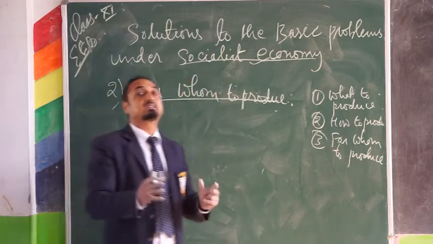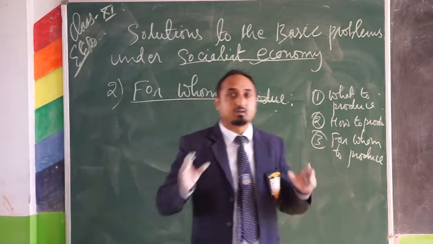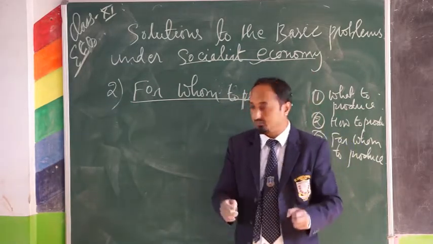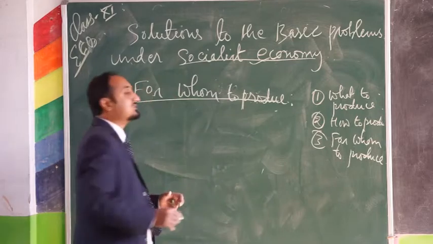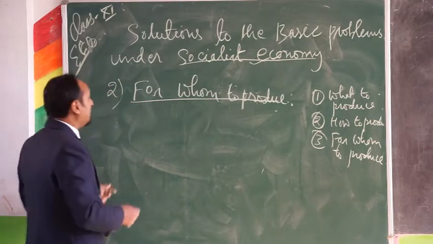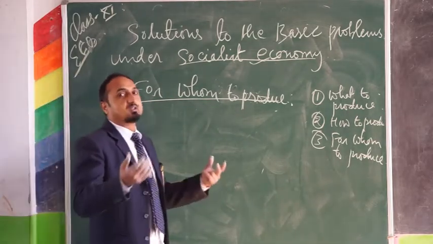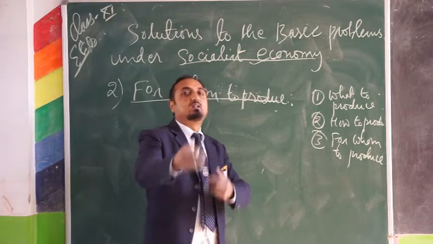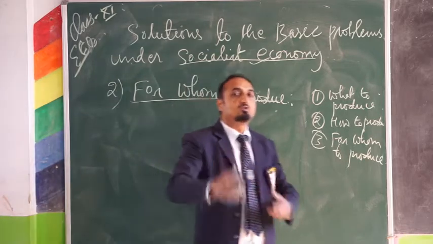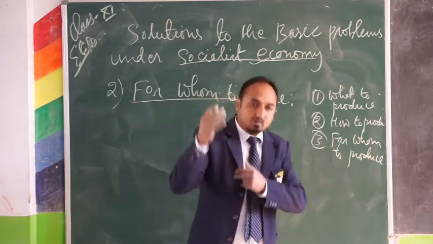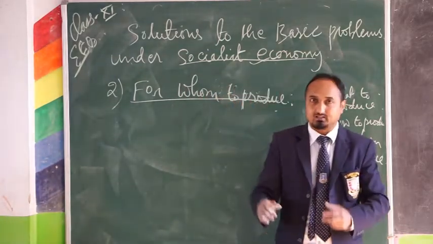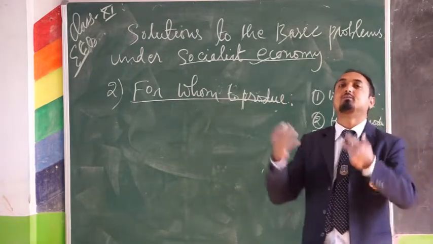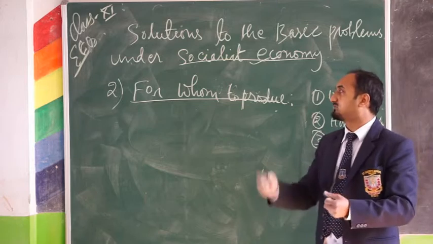But there is less chance of earning private income, because everyone will be working under the government. Whoever is skilled labor will get higher salary or wages. Those who are semi-skilled will get a little less income. Those who are unskilled will get less salary or wages. So depending on their salary and wages, they may be able to demand the various goods and services produced by the socialist economy.